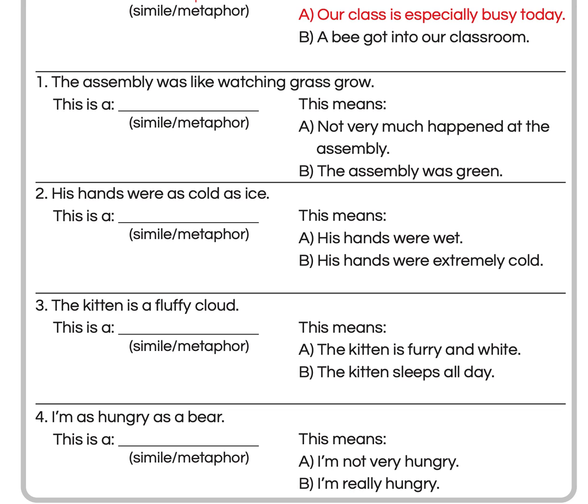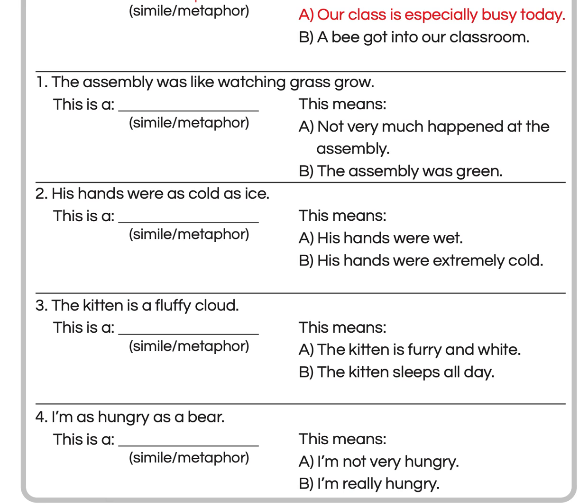Number 3 says, "The kitten is a fluffy cloud." This is a simile or metaphor. Look for a key word to see. This sentence does not have a like or as, and it compares a kitten to a fluffy cloud. Because it doesn't have a like or as, we know that it is not a simile. But it also has is, which makes us think that it is a metaphor, and it is a metaphor.